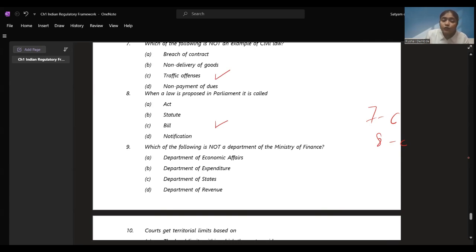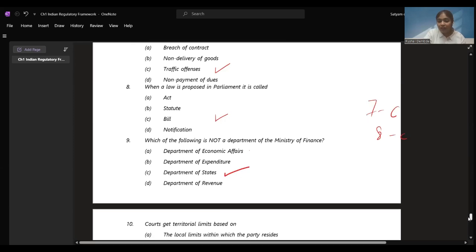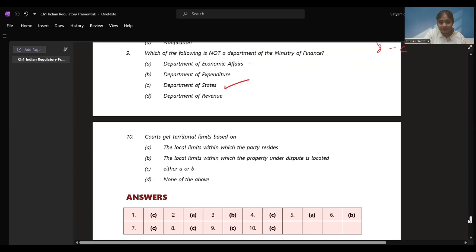Now, which of the following is not a department of Ministry of Finance? We saw economic affairs is, expenditure is: Department of Economic Affairs, expenditure, and revenue. Which one is not? Department of Revenue is there. Department of States comes under Ministry of Home Affairs. So this is not a department of Ministry of Finance. 9 is also C, right?